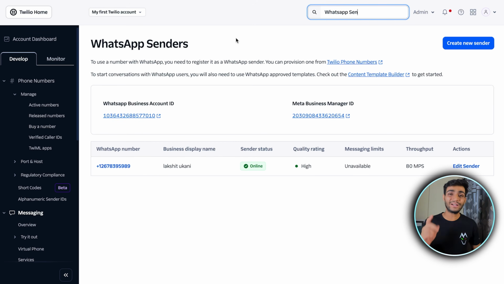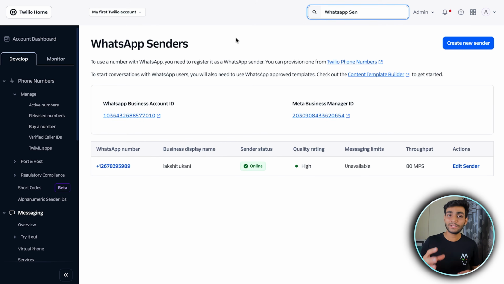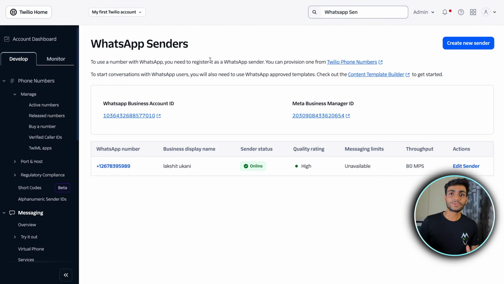So you have to pay a one-time minimum $20 fee in order to use this part over here. But it is a one-time fee. So in the $20, you can use so many different messages. Okay, so now once we are in the WhatsApp sender, it's time to create a new sender.